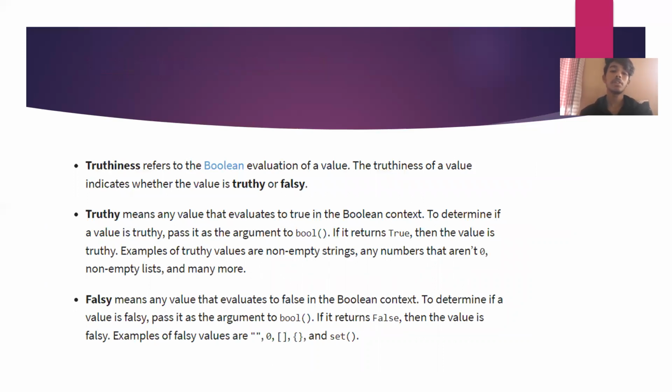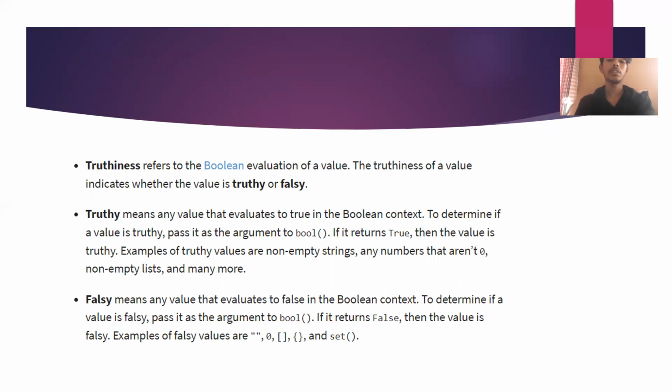Truthiness refers to the Boolean evaluation of a value, and the truthiness of a value indicates whether the value is truthy or falsy. Truthy means any value that evaluates to true in a Boolean context. To determine if a value is truthy, pass it as an argument to bool. If it returns true, then the value is truthy. Examples of truthy values are non-empty strings, any numbers that aren't zero, non-empty lists, and many more.